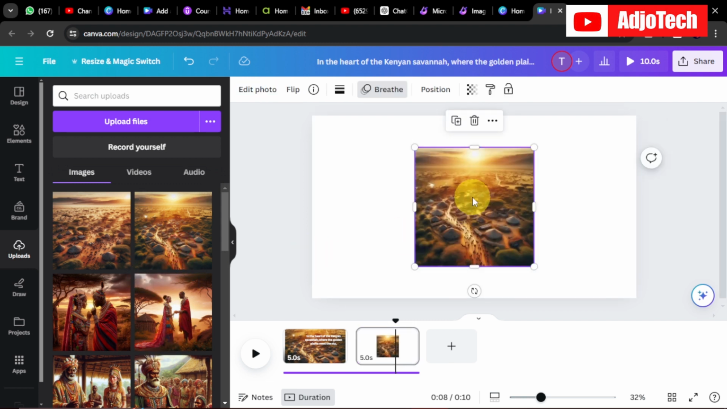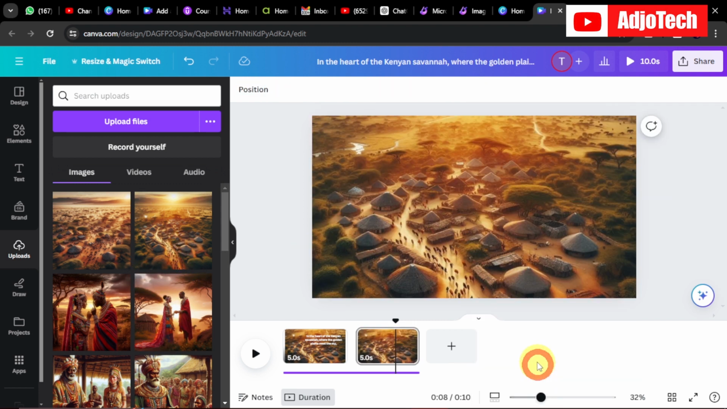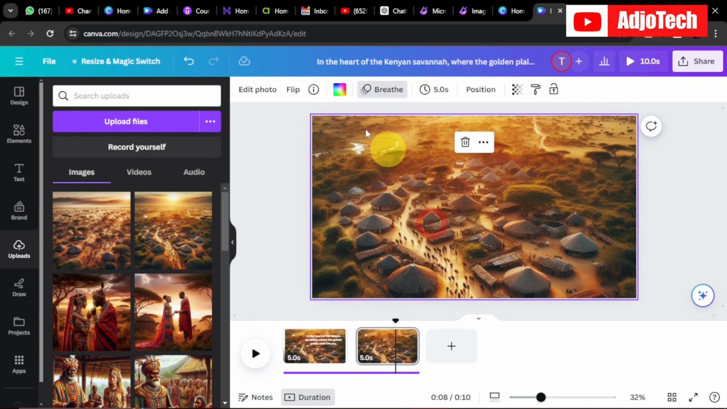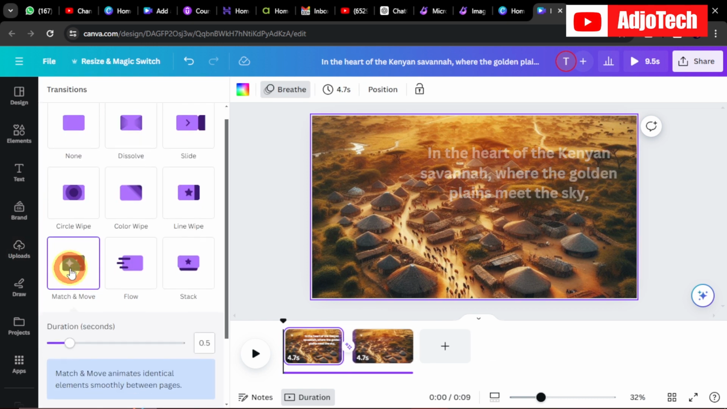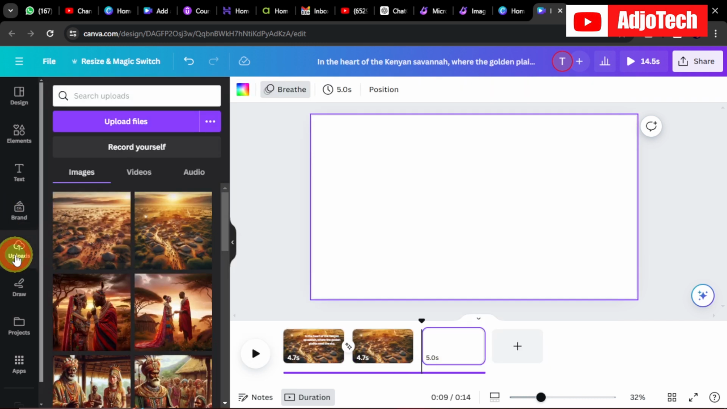So I can add another image and then set it to background like this, and then make sure we add the same effect, the brief effect to that. And then within this, we're actually going to add some transition, and we're going to use the match and move transition. It's going to make it even more interesting. And then we can go on and add our images based on where the voice lies. So if I keep playing this,